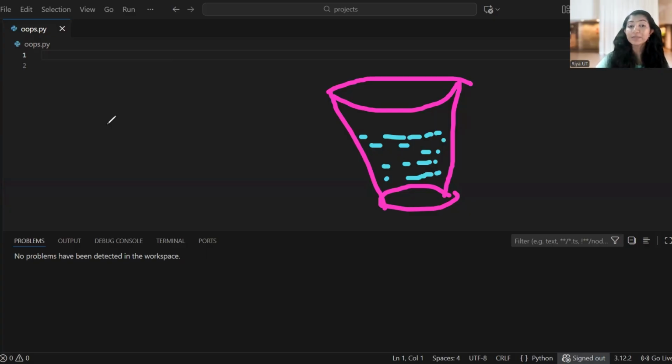And to a chemist, he will say it is just H2O. What I'm trying to convey is that different people see the same thing differently. For different people, the perspective of viewing is different. Similarly, while writing the code, you have to see everything as an object only.